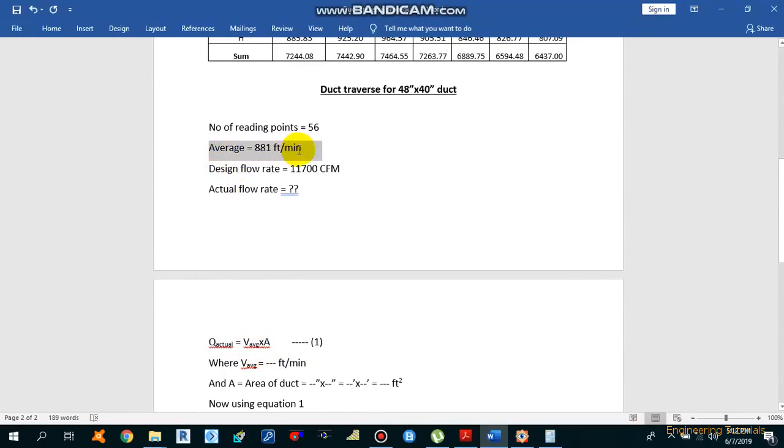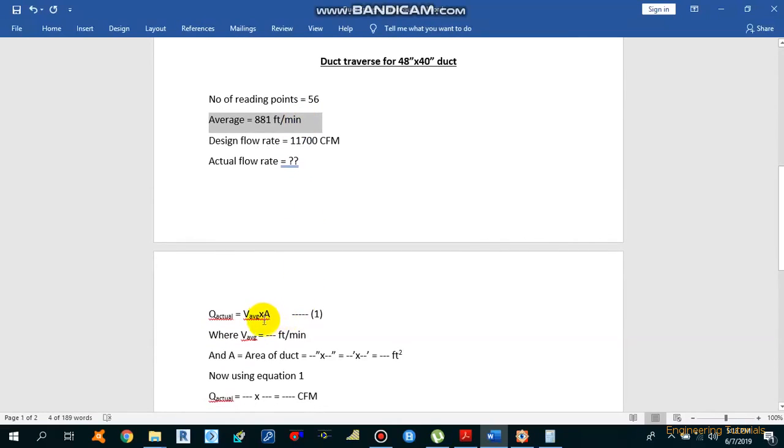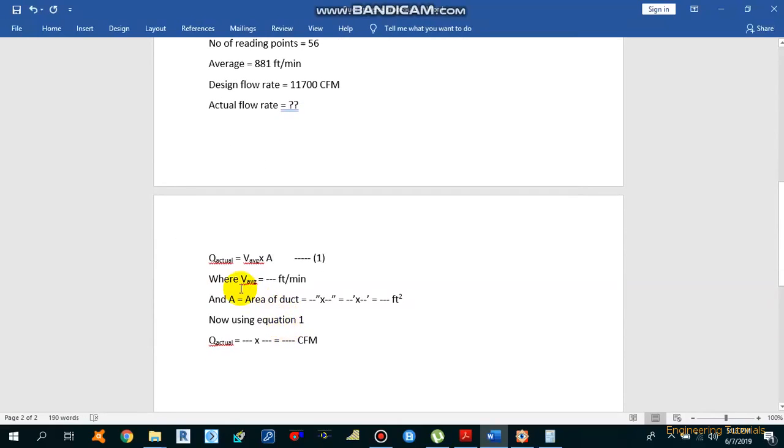V average is the velocity which we have already calculated, that is 881 feet per minute, and A is the area of the duct. As we know, it is a 48 inches by 40 inch duct.